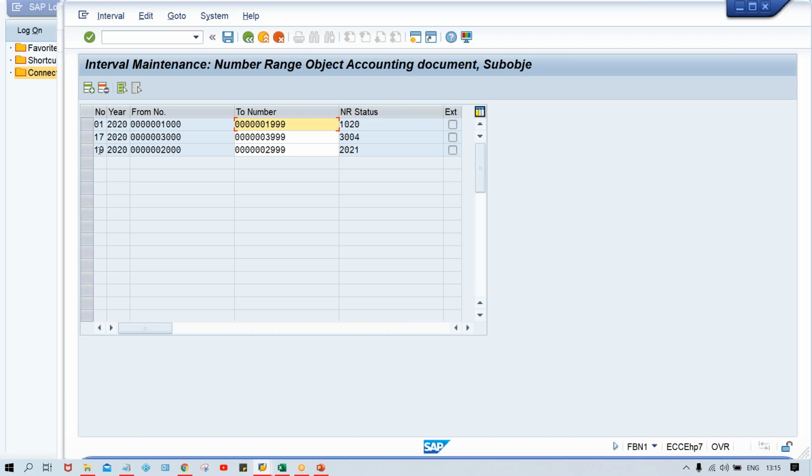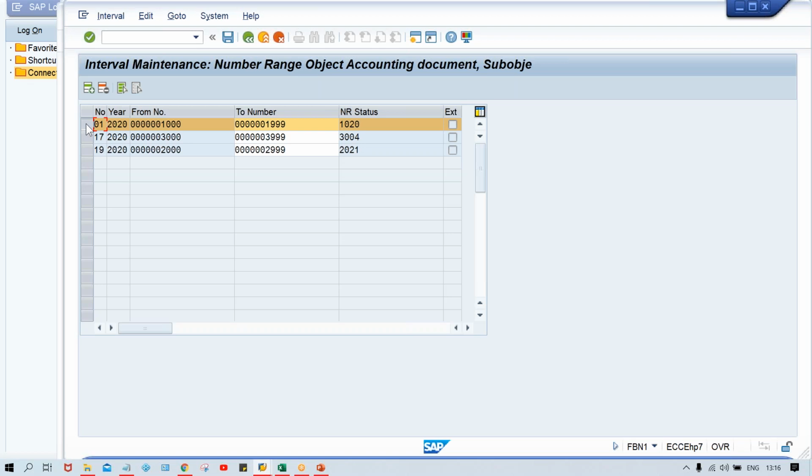So what you have to do, either you have to assign 01, 17 or 19 against that particular document type, or else you have to create a number range called 20. If you create number range 20, then the issue is going to be solved here itself. But what I'll do, guys, I will not create a new number range here. I'm going to assign my own number range 01 itself. Okay, what is the benefit, guys? The benefit is, I'll tell you now.